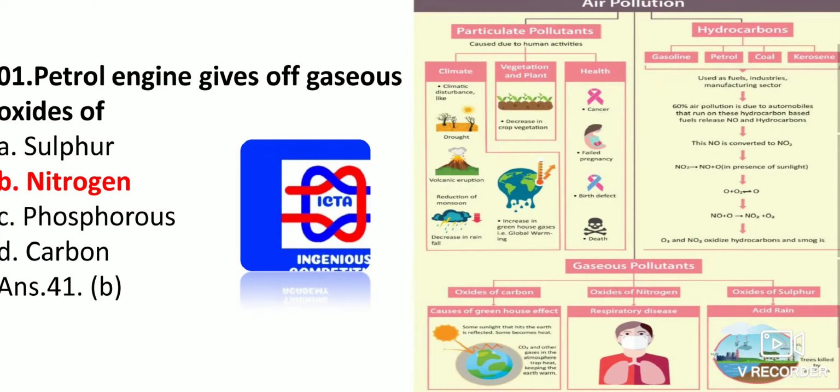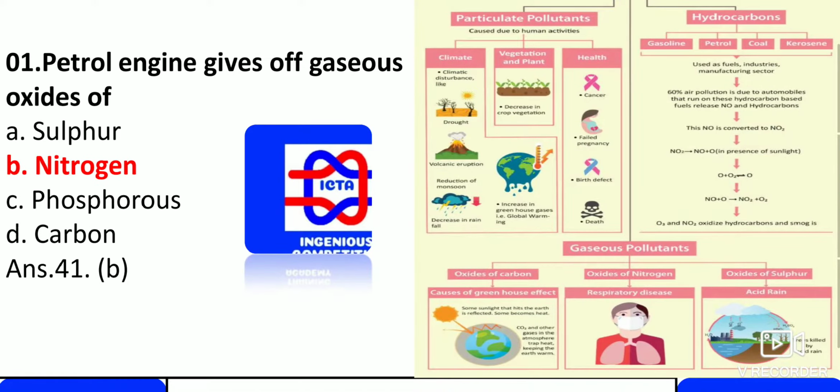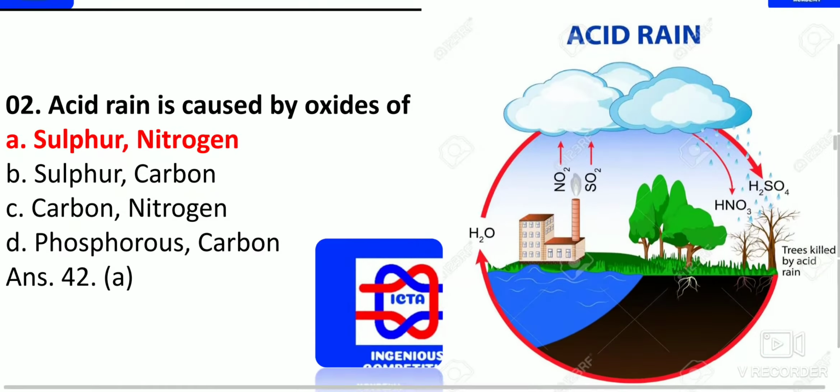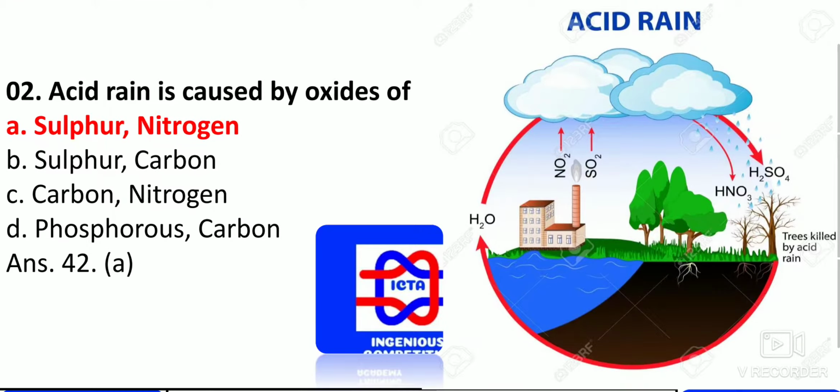Here we have: the petrol engine gives off gaseous oxides of what? That is nitrogen. Next we have: acid rain is caused by oxides of, I told you, nitrogen dioxide as well as sulfur dioxide, the two main reasons for acid rain.